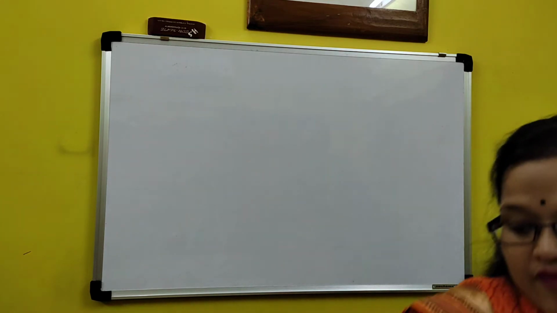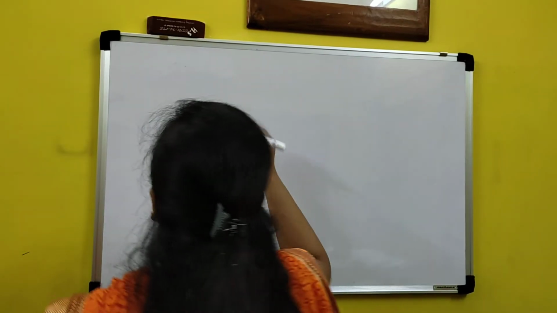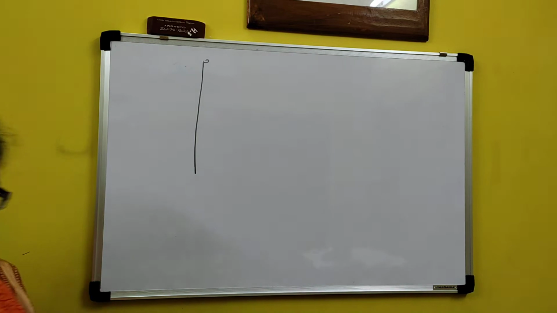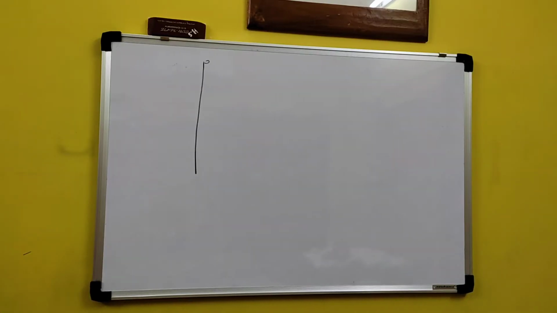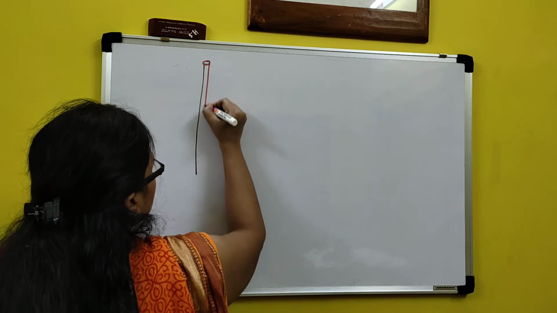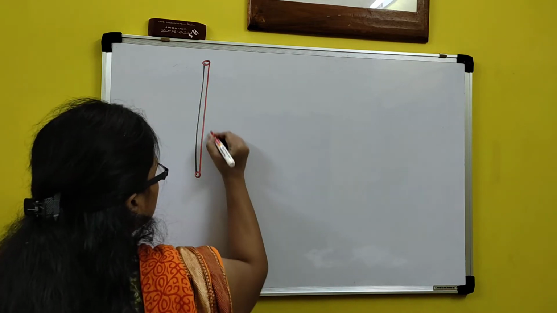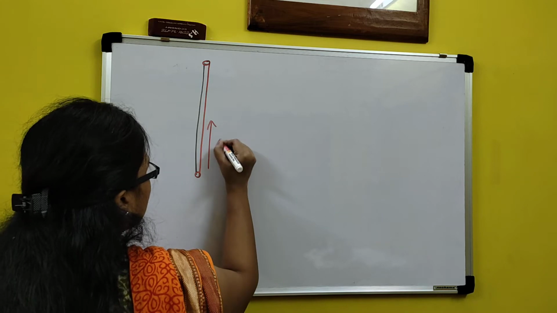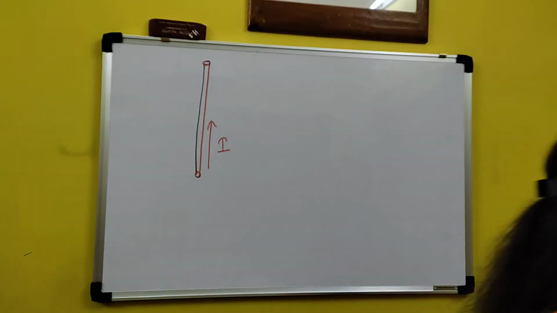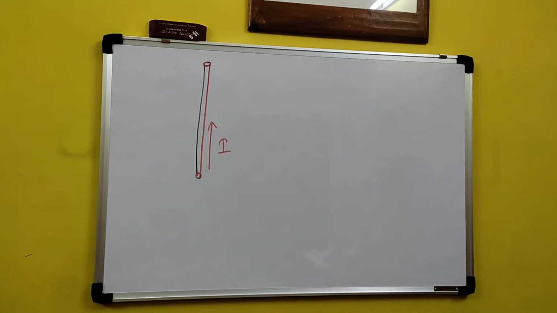Now suppose we have a current carrying conducting wire, and a current I flows through it. When current I flows through it, what will be the direction of the magnetic field?